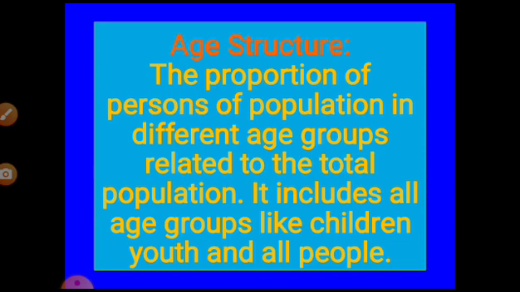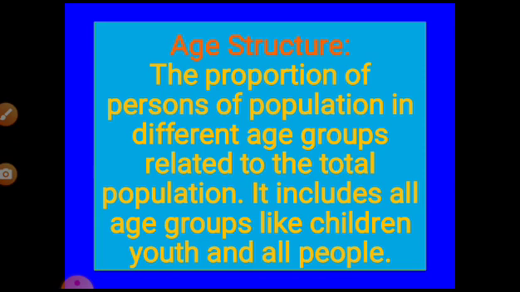It includes all age groups like children, youth and old people. So age structure is not only talking about one small group of people or small age groups, not like this. All people can be added in that age structure. So various age groups of people are there in the society. In demography, we make this division of the structures: those who are below 15 years of age come to one category. Again, one more group can be termed from 15 years to 64 years, and those who are above 64 go to the other group.